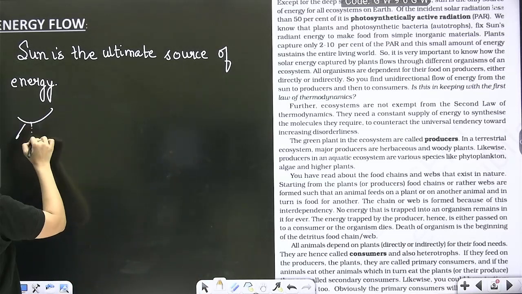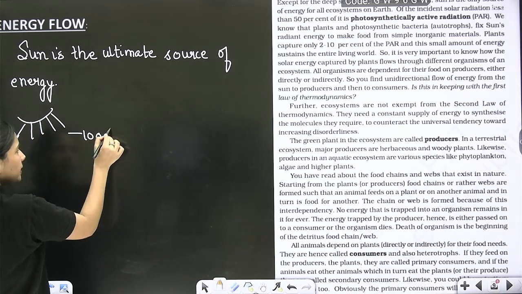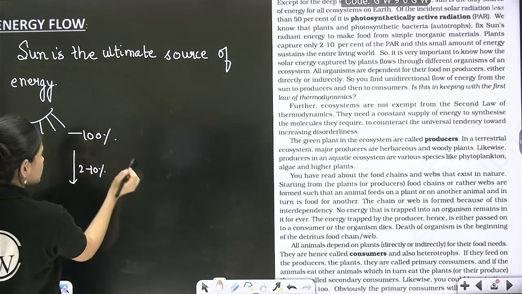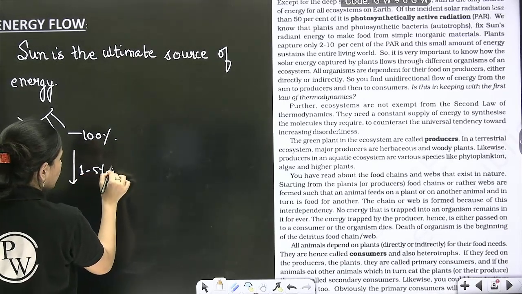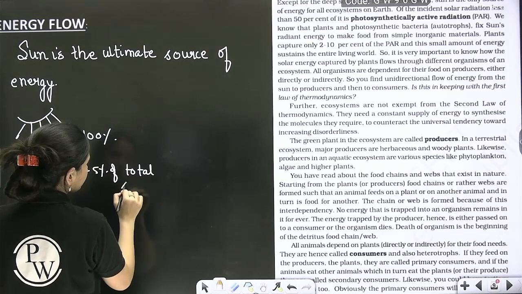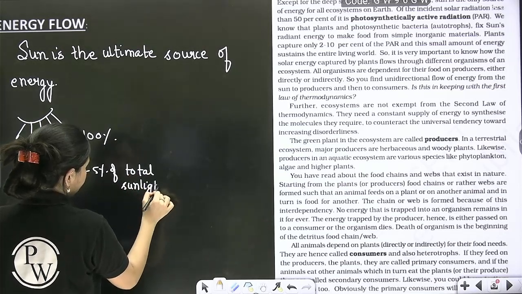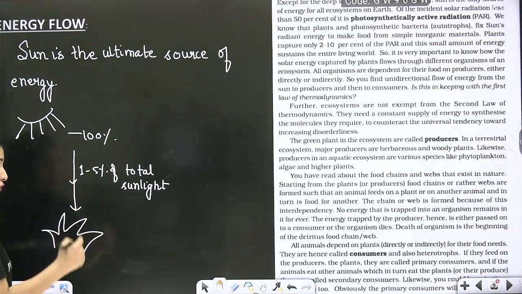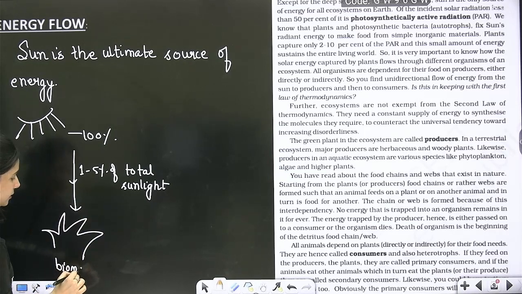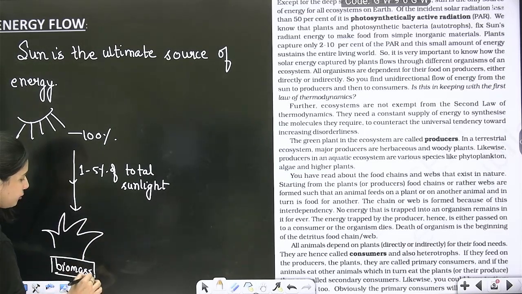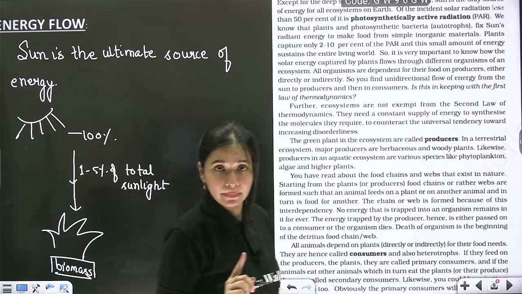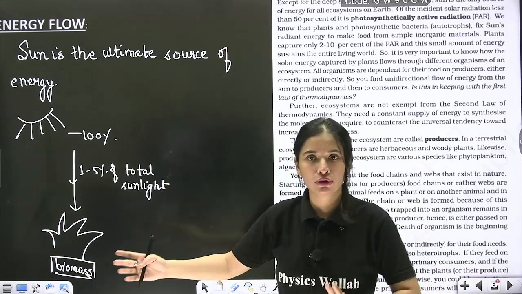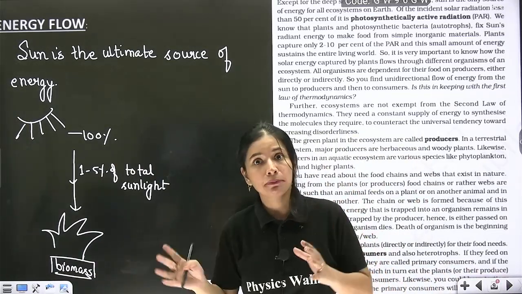So suppose this is my sun which is giving its 100% input, out of which 2 to 10%, or rather write 1 to 5%, of total sunlight is absorbed by my plants in order to perform photosynthesis and produce biomass. Correct? Now, whatever biomass they have produced is known as gross primary productivity. Right? Now, from this gross primary productivity, you can subtract respiratory loss. What will be left? Net primary productivity.